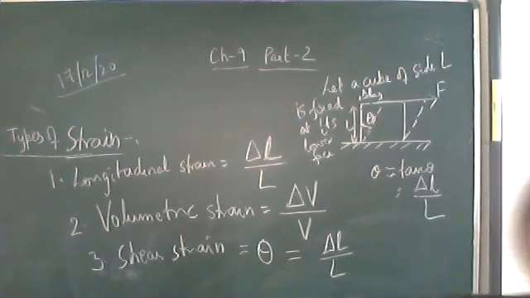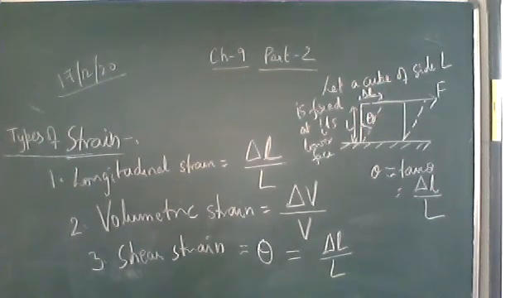So we have studied stress and strain: 3 types of stresses and 3 types of strains. The 3 types of strain are longitudinal strain, which is change in length to the original length; the second one is volumetric strain, change in volume to the original volume; and shear strain, which is measured by angle theta, and angle theta here is equal to delta L upon L, when we consider a cube whose lower end is fixed and on the upper face a tangential force is applied.